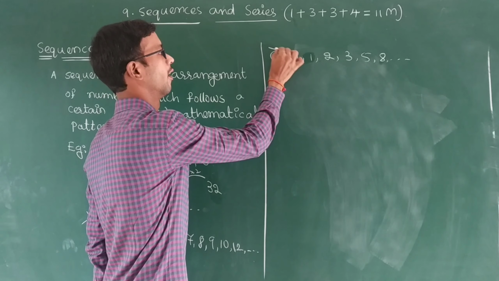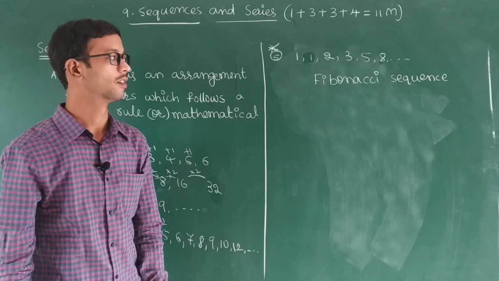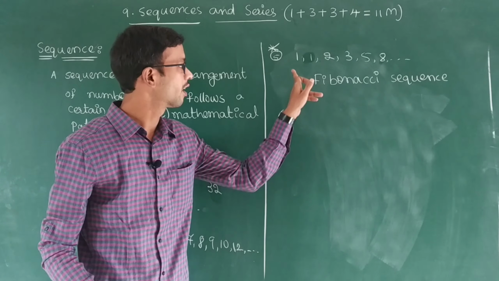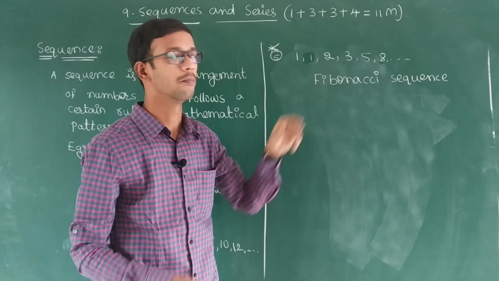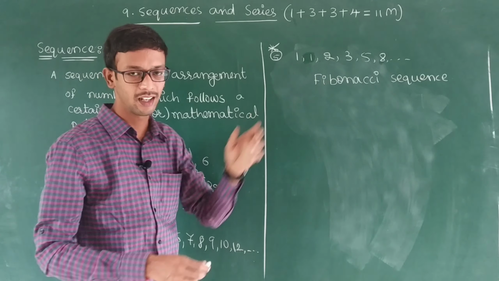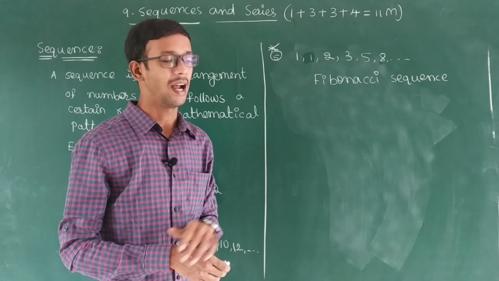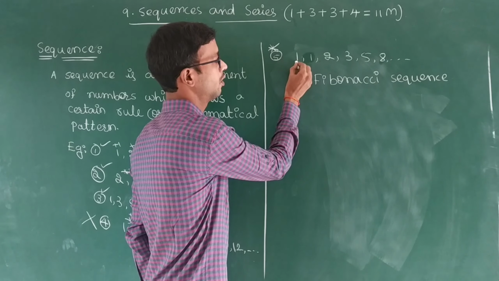So this is an important sequence. This important sequence is named the Fibonacci sequence. So why, sir, here? What is the relation here? There is no increment or multiplication. But how are we telling this is a sequence? Actually, I told a certain pattern. Which pattern is going here? First of all, you have to understand the pattern here. So what is the pattern? You observe the first 2 numbers.